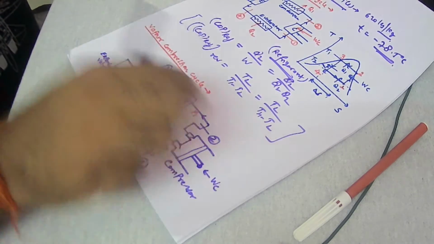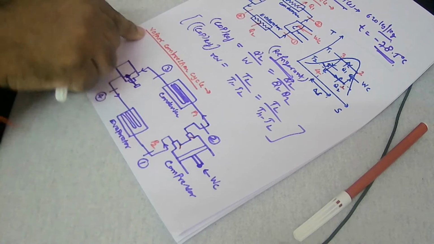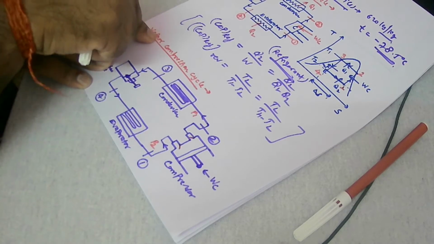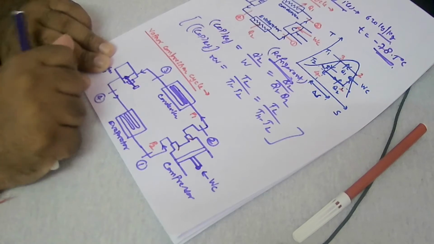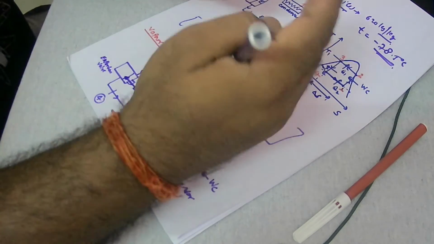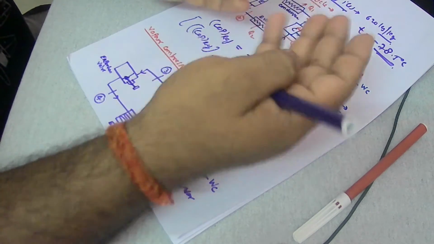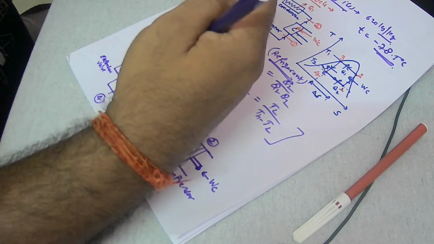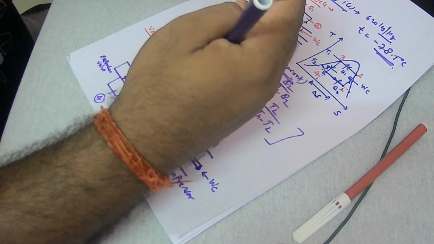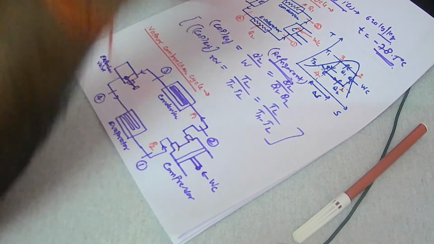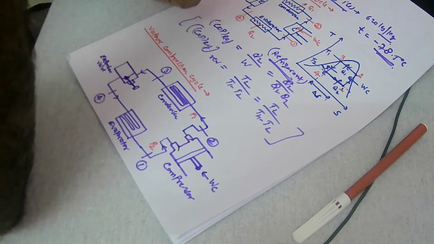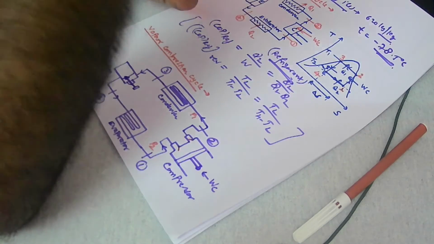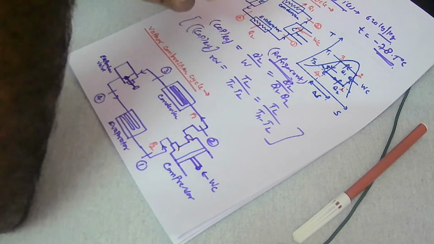So look at the vapor compression cycle. As the name itself says, the working fluid here is vapor, which is generated from the refrigerant. Any one of the refrigerants can be used. There are various kinds of refrigerants available: R12, R140, R143A, or R12A. In the air conditioning system in your house, you might have seen the refrigerant type written on the condenser. It is clearly written R134A, right? Usually it will be like this. That is the refrigerant that will be circulating through the circuit and providing the cooling effect.